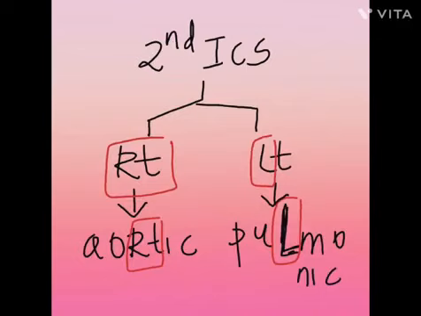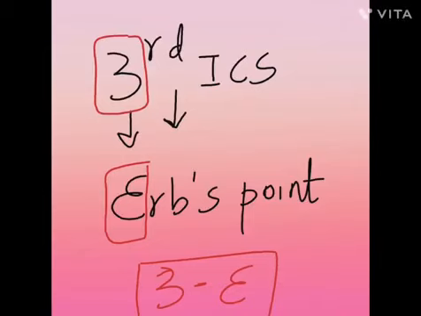Coming to the second intercostal space, you have the right side and the left side of the sternal border. So RT is aortic on the right side and L for pulmonic on the left side. Then comes the third space, which has E, that is Erb's point. 3 looks like E. So second and third spaces are done now.